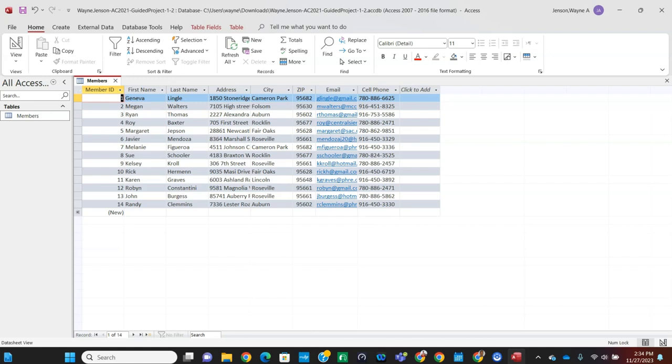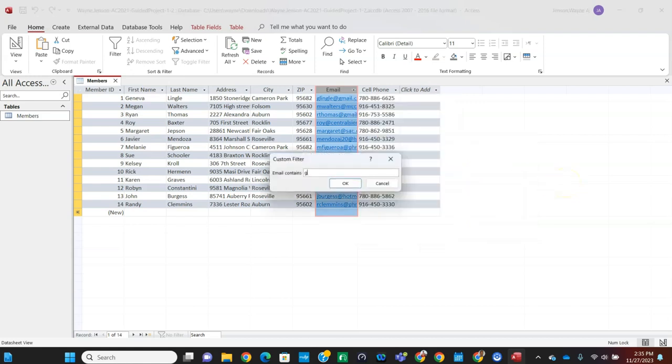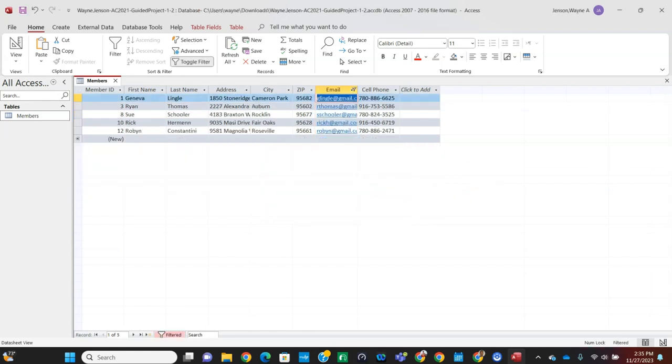Okay? Now on step number 11, we're going to filter the datasheet using a text filter. So click the drop-down arrow to the right of the email field name. And we're going to select text filters right here. And we want contains. So we're going to choose contains, and we're going to type Gmail here. And then click OK. And it'll display the 5 records that have Gmail in the email.